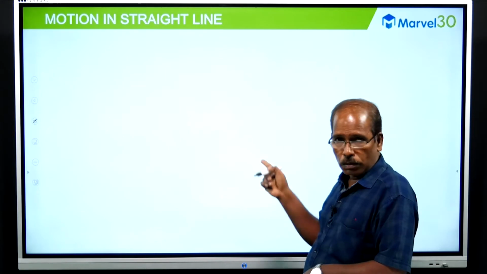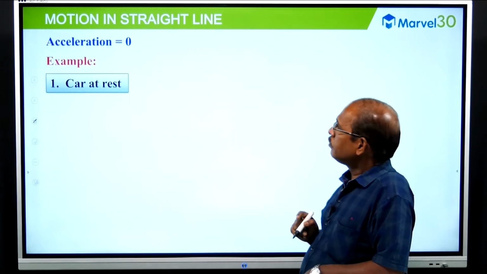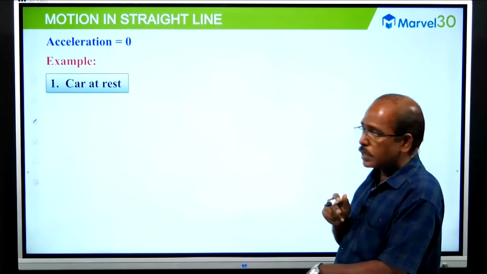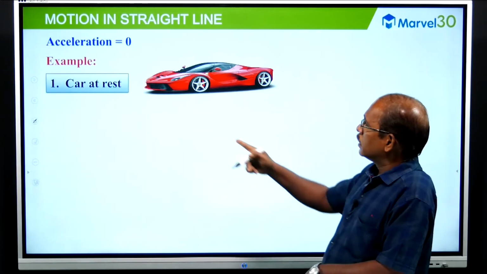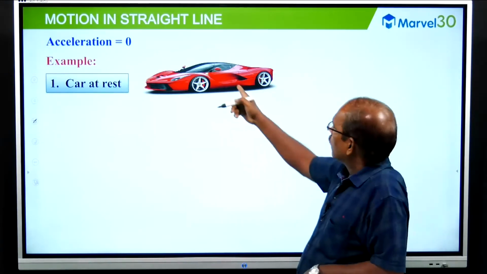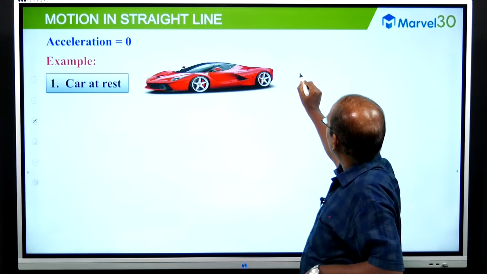Okay. Now we will move to the next one. Example, what we have discussed so far. Example: a car at rest. A car at rest means, then what about delta x?